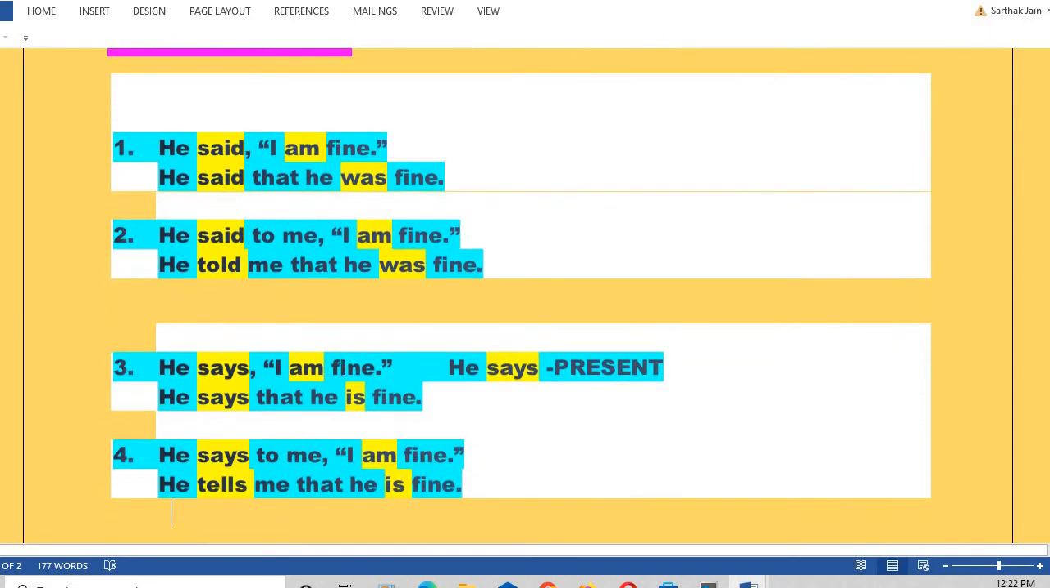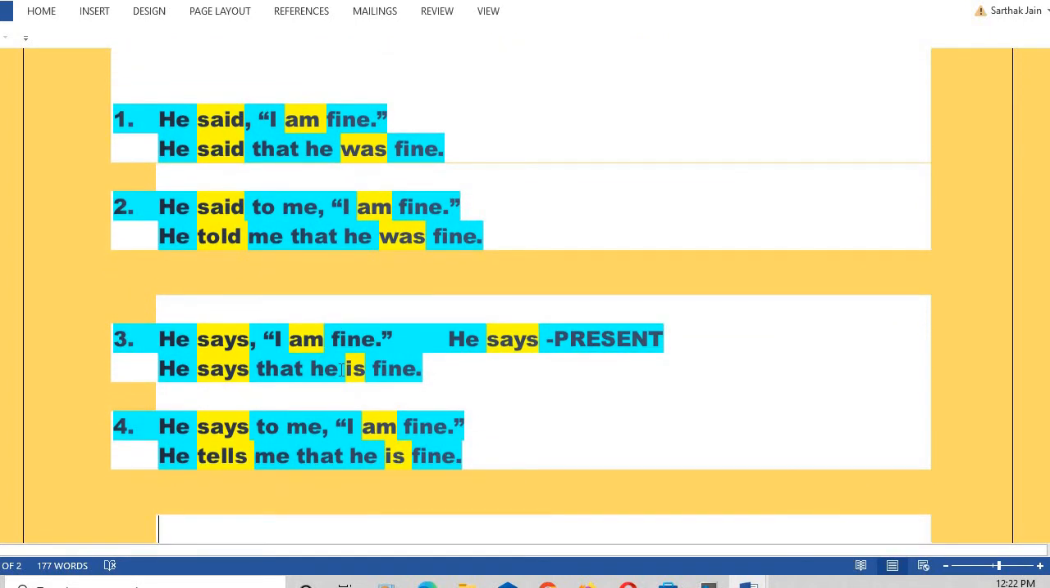He told me. Okay, now next, he says, I'm fine. Now this is a different sort of sentence. Why? Because you notice here the reported verb which I have highlighted. He says, this is in the present tense. And when the reported verb is in the present tense, the verb of the reported speech remains unchanged. How? He says that he is fine.